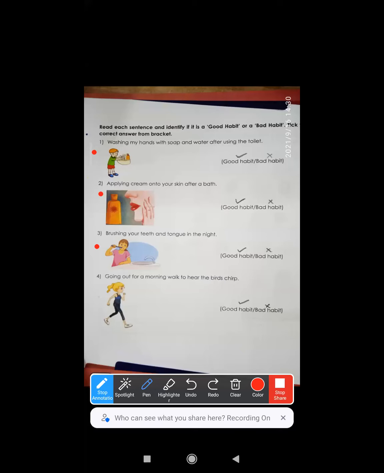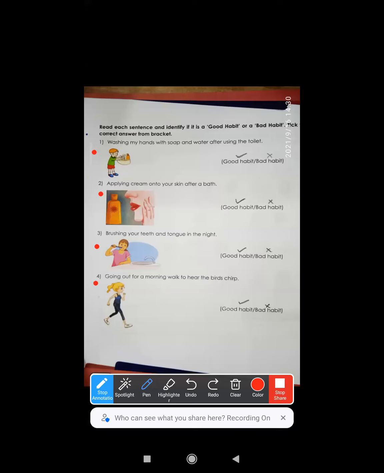So how many times should you minimum brush your teeth? Yes, early, as soon as you wake up, that is morning, as well as before going to bed. You should clean your teeth as well as your tongue. Okay, gargle properly so that no foodstuffs are left in your mouth.